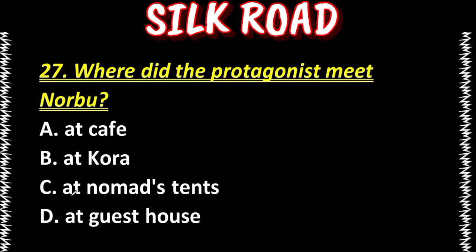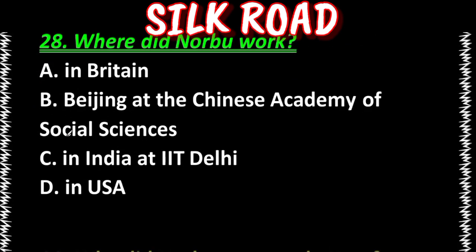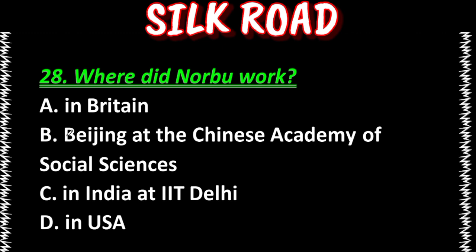Next question is, where did the protagonist meet Norbu? At cafe, at Kora, at nomad stands, at guest house. Our answer is option A, at cafe. Next question is, where did Norbu work? In Britain, Beijing at the Chinese Academy of Social Sciences, in India at IIT Delhi, in USA. Our answer is option B, Beijing at the Chinese Academy of Social Sciences.